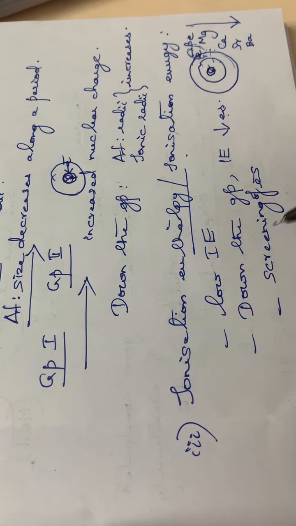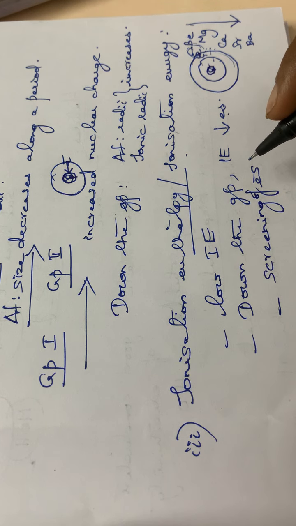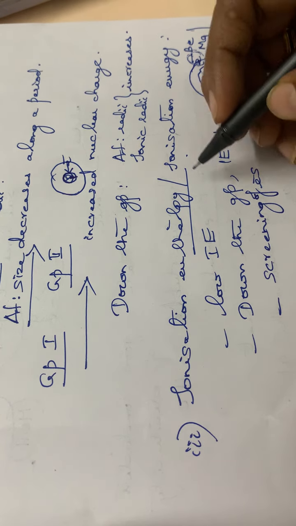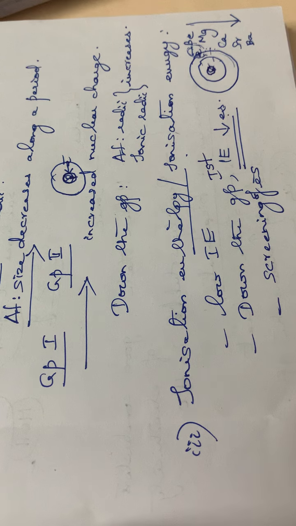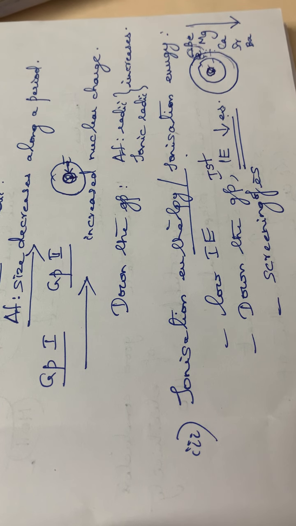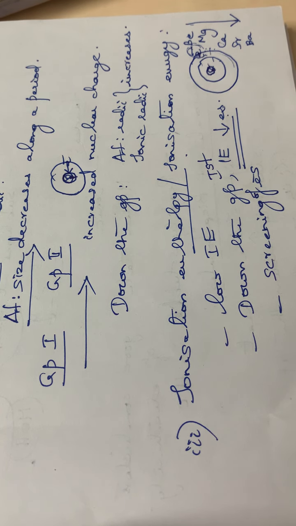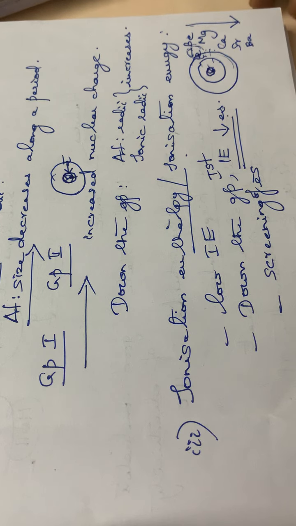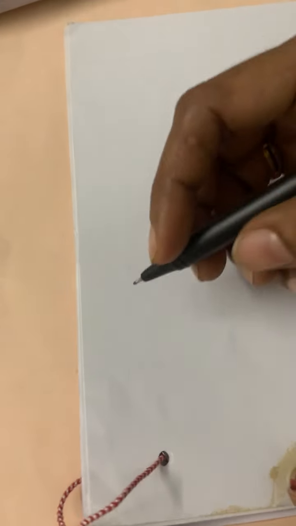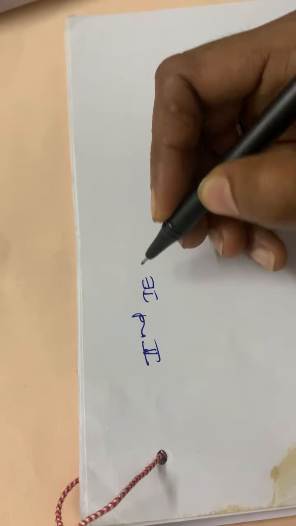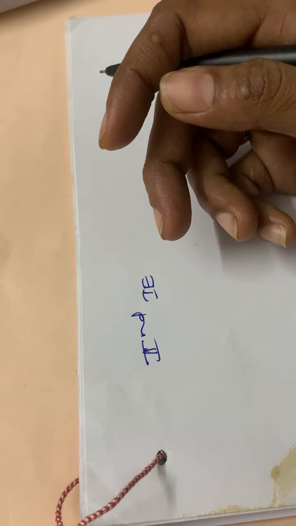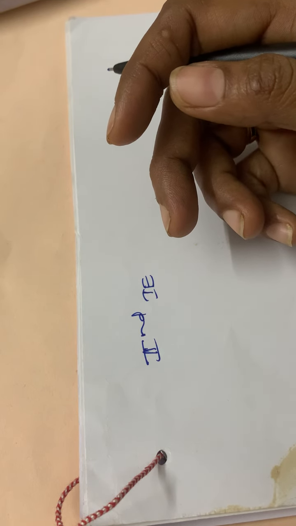So this is the case of the first ionization energy. The first ionization energy decreases down the group. So I am writing it as: first ionization energy decreases down the group. Then coming to the next point, that is regarding the second ionization energy.